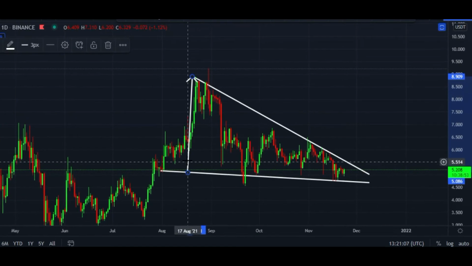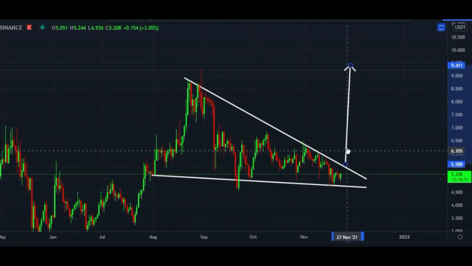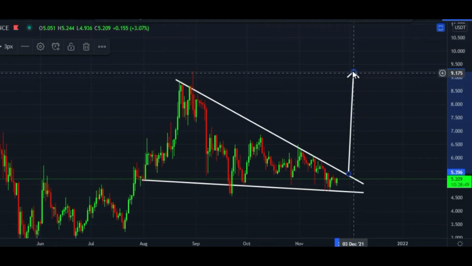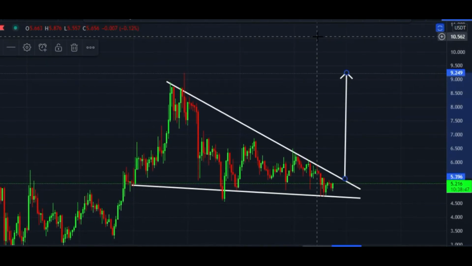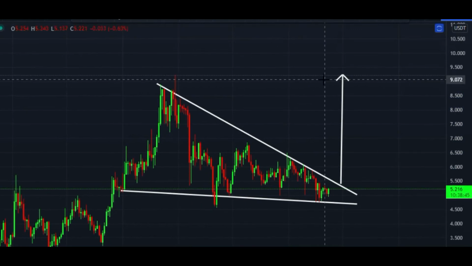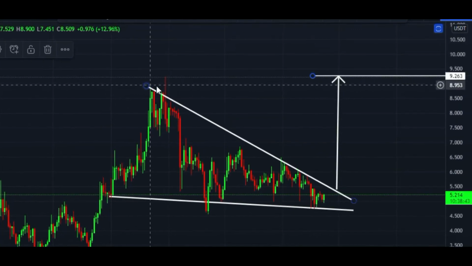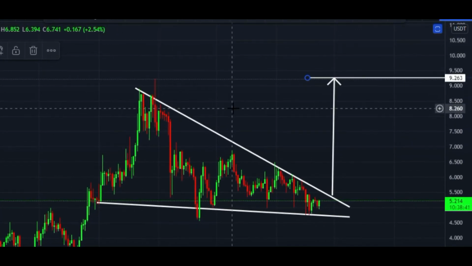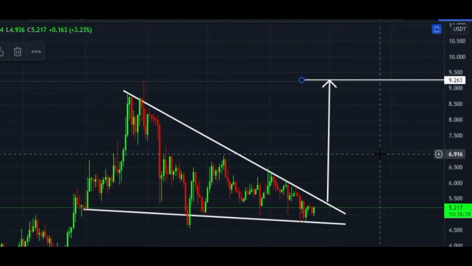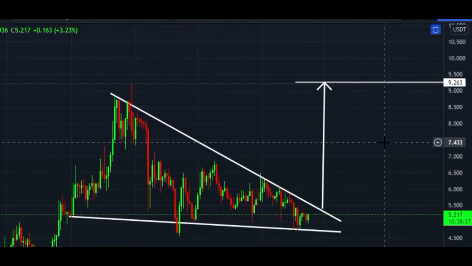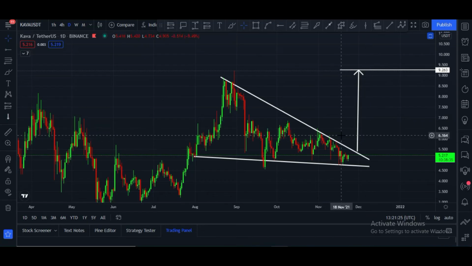This is a bullish pattern, and price can easily hit this zone. Let me arrange this. The technical target will be the beginning of this descending wedge, or you can say falling wedge, and it is $9.26. Once it breaks this, definitely it will boom and price will go further up, but we have to wait for this.